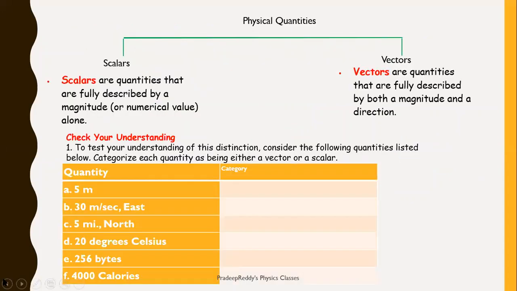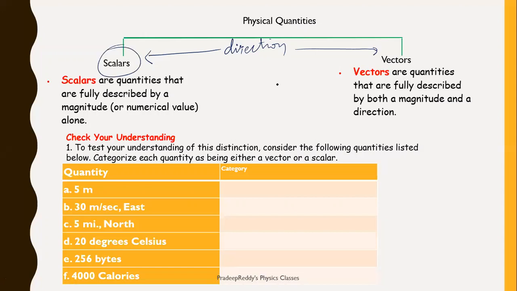Physical quantities based on direction. Physical quantities can be of different types. Based on the direction, you can classify physical quantities into two types. They are scalars and vectors.